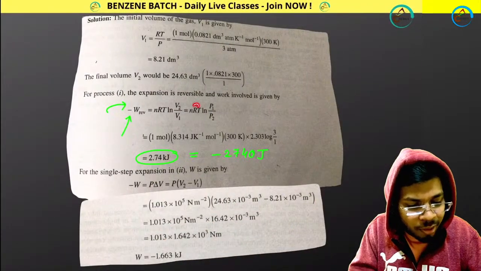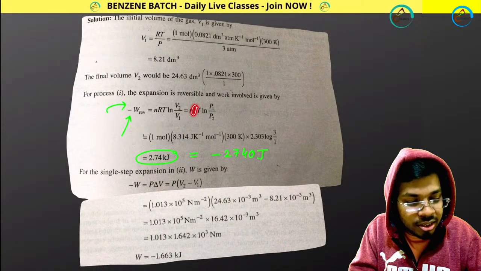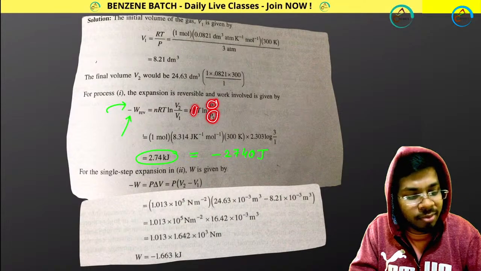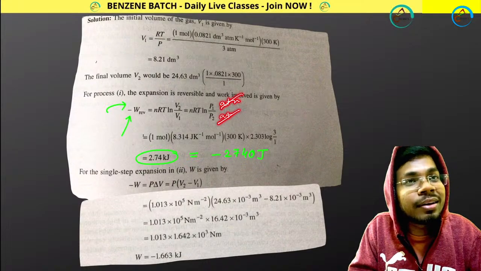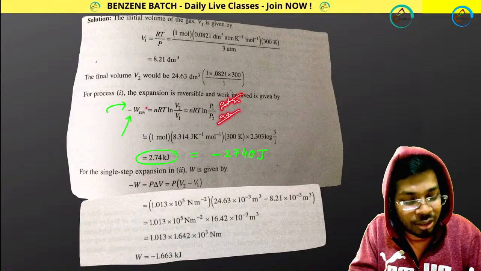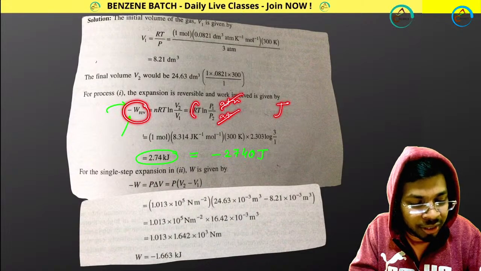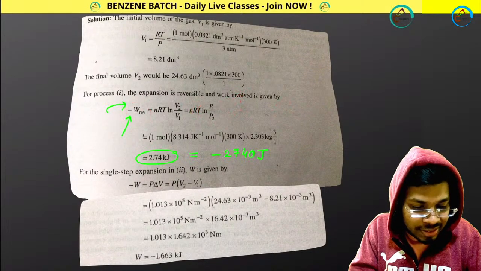So what will the R value be? Guys, you may get confused about this R value. The pressure is in atm, but remember, atm will get cut. You want to get work, and the work unit should be joule. So R you will be putting in joule. So atm will not disturb you. This atm pressure will not disturb you.